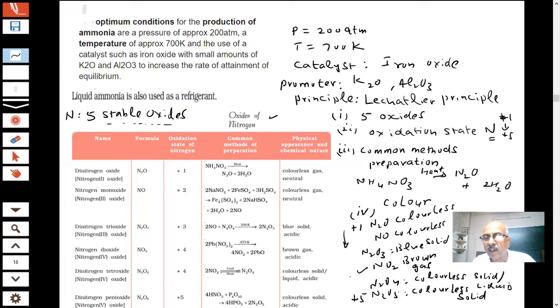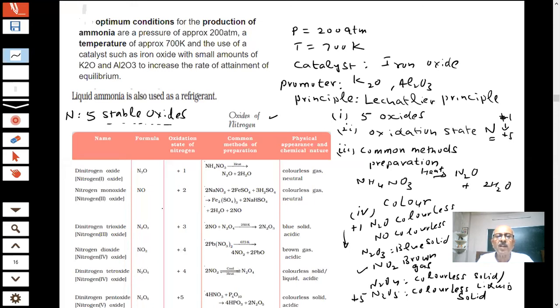So as oxidation number increases, acidity increases, and they become stronger acids. Lewis acid means it can take electrons. Which can take electrons? This is +1, this is +5. Which will take electrons more easily? This one. Where will it go if it takes electrons? So as you go to a higher oxidation state, they are more acidic.